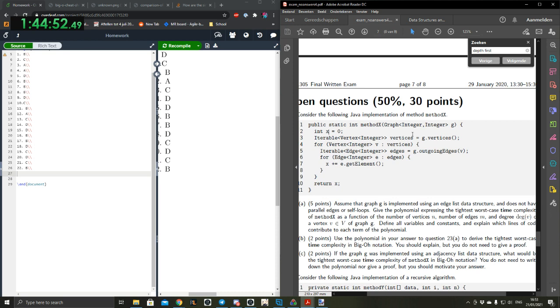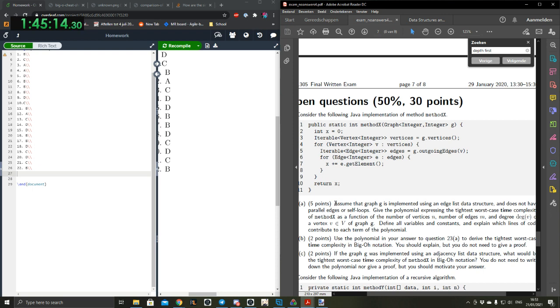It creates an iterable out of the list of vertices of G. Then it goes through the list of vertices, then it gets all the edges from that vertex. So this just sums the entirety of the graph, or it sums it twice, because is it directional or not?